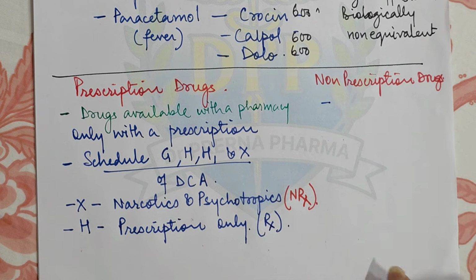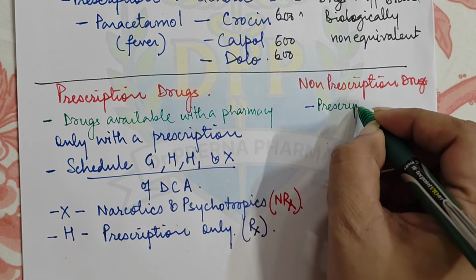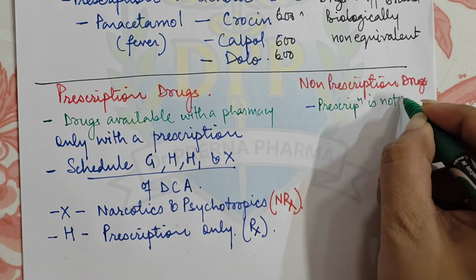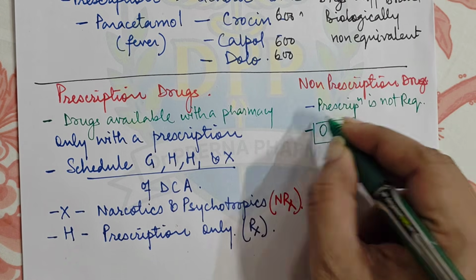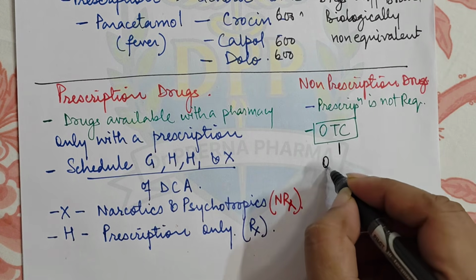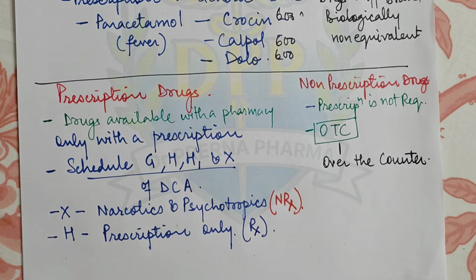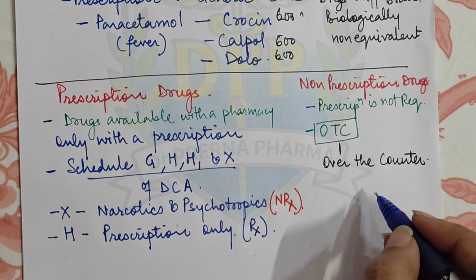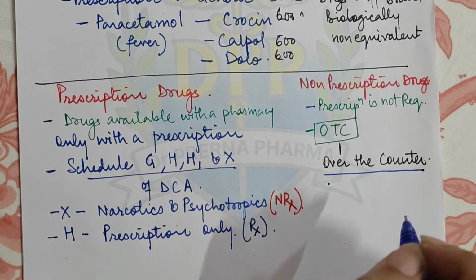Now drugs for which a prescription is not required, what are they? They are called OTC drugs. What is the meaning of OTC? OTC means over the counter. Over the counter drugs means those drugs which can be legally obtained from a pharmacy without a prescription.